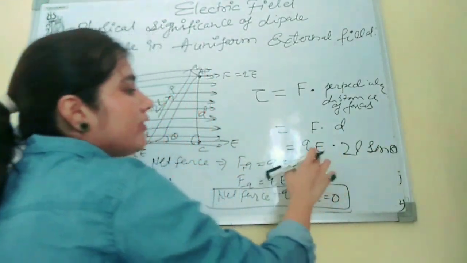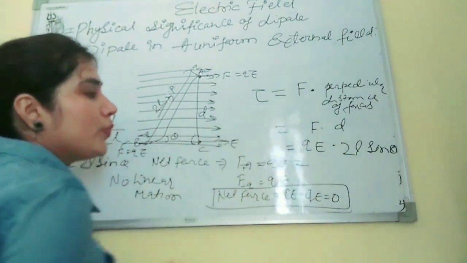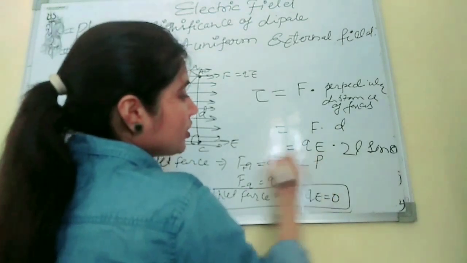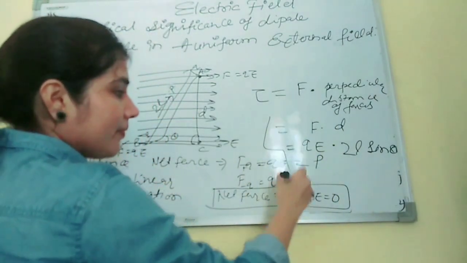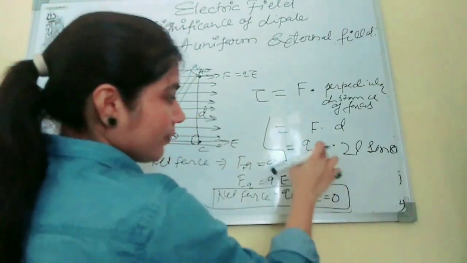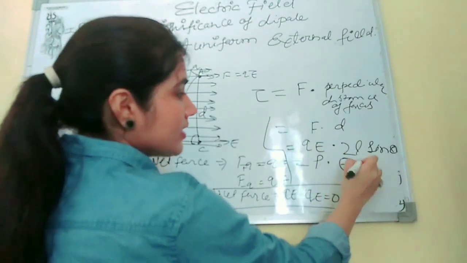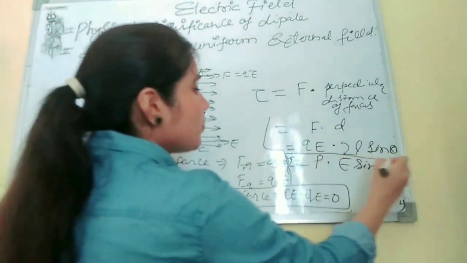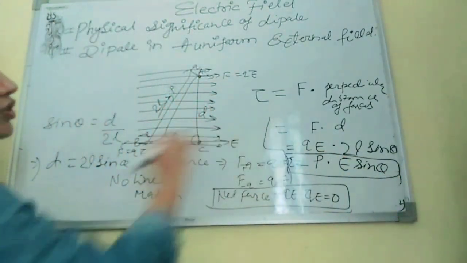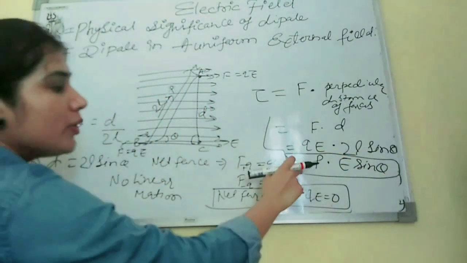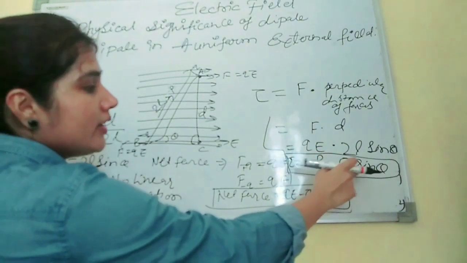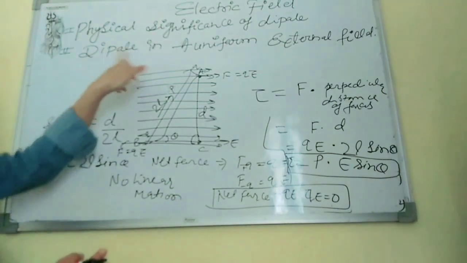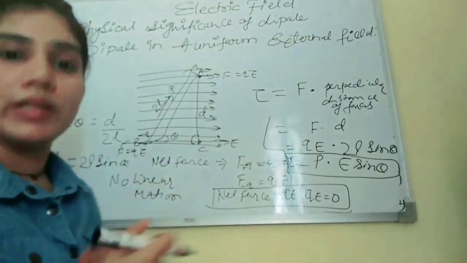And we know that 2LQ is the dipole moment, so we simply put P into E sine theta. This is the expression for the torque: tau equals P into E sine theta. This is the expression for a dipole in a uniform external field.